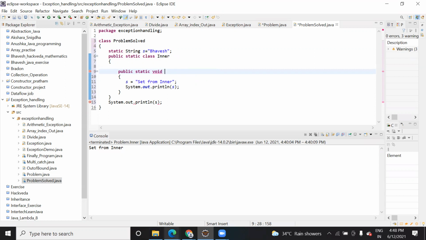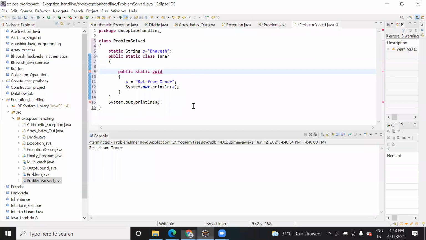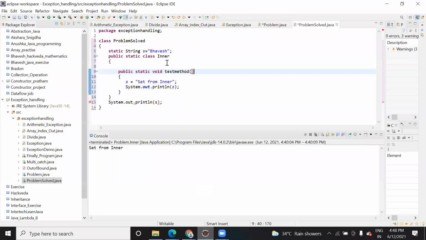Okay. What was here? Void test method. And in that test method, static is not there. Correct. See, it left again. Shall I reshare it?